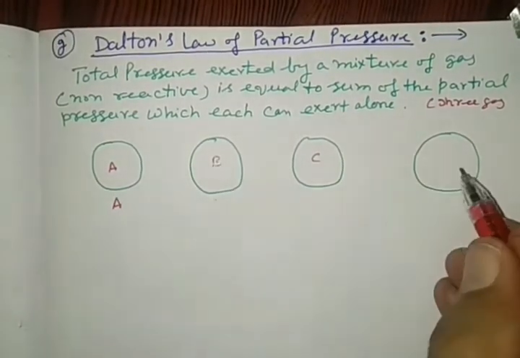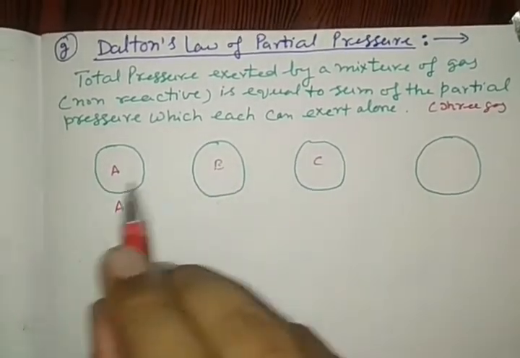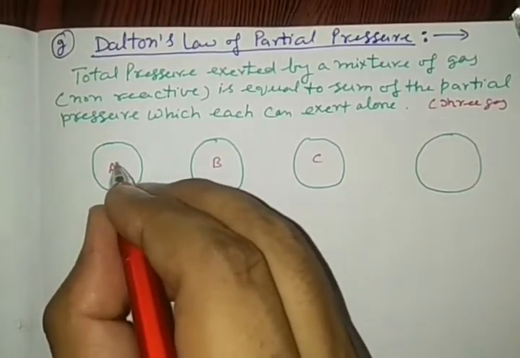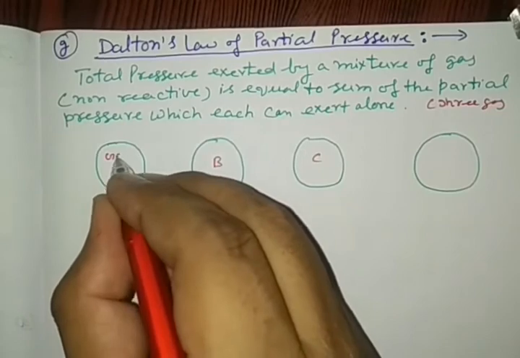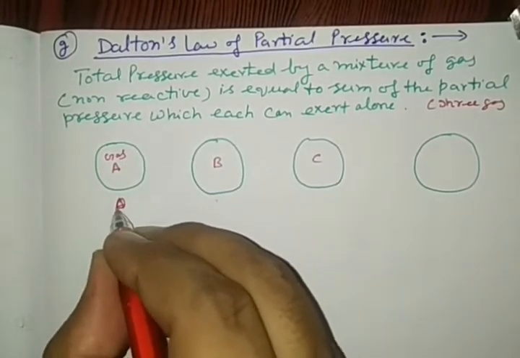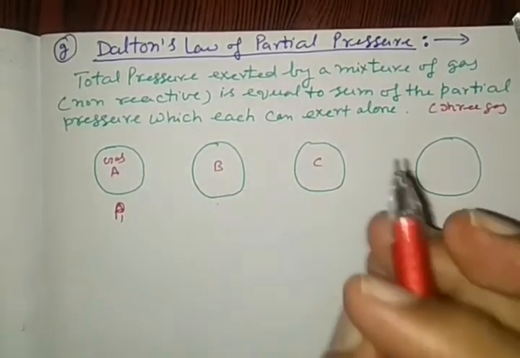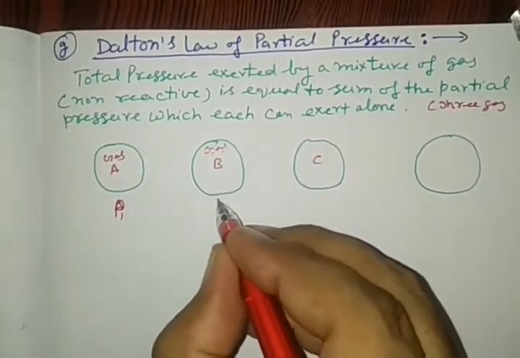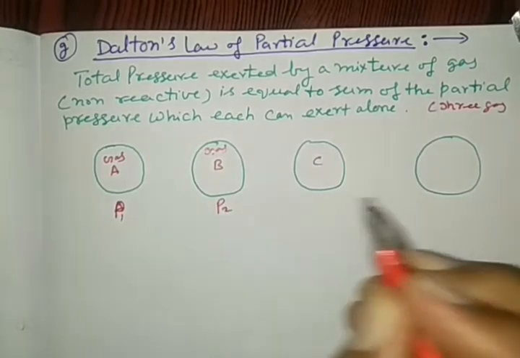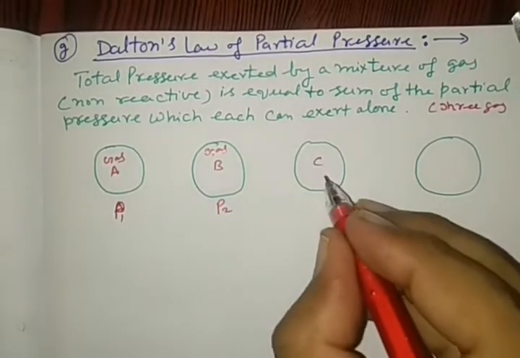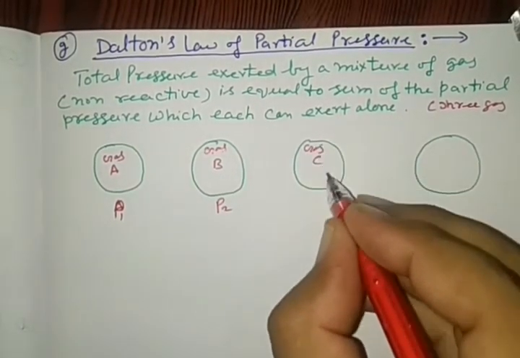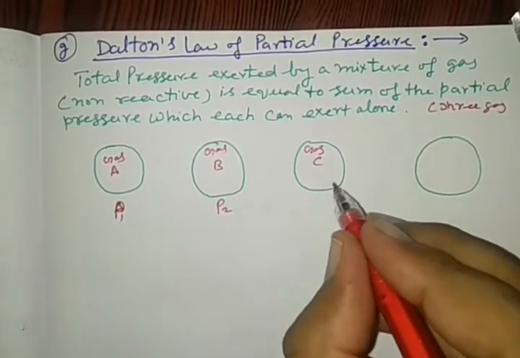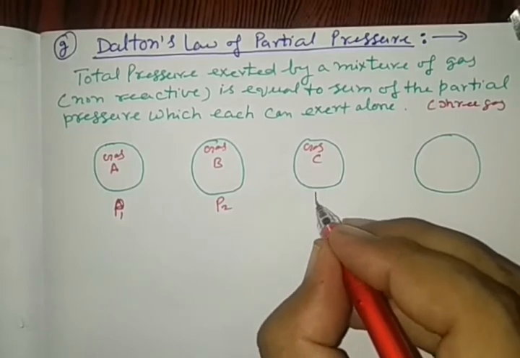Here there are four vessels of equal volume available. Gas A is filled in it, applying pressure P1 separately. Gas B is filled, applying pressure P2. Gas C is filled in same volume, applying pressure P3.